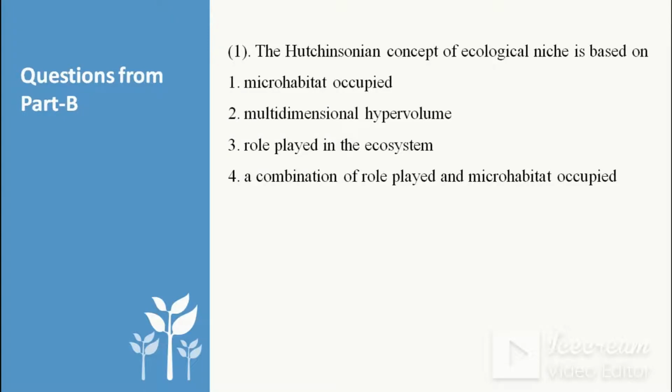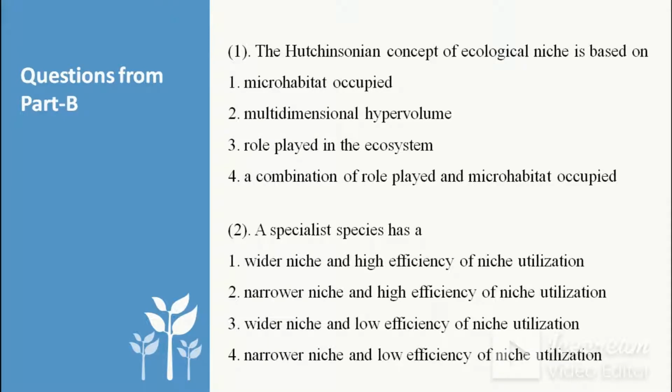So what will be the next question? So next question is, a specialist species has: a wider niche and high efficiency of niche utilization, narrower niche and high efficiency of niche utilization, wider niche and low efficiency of niche utilization, narrower niche and low efficiency of niche utilization. As in my video of ecological niches, I explained that a specialist species has a narrower niche. So narrower niche are in the option second and option 4.